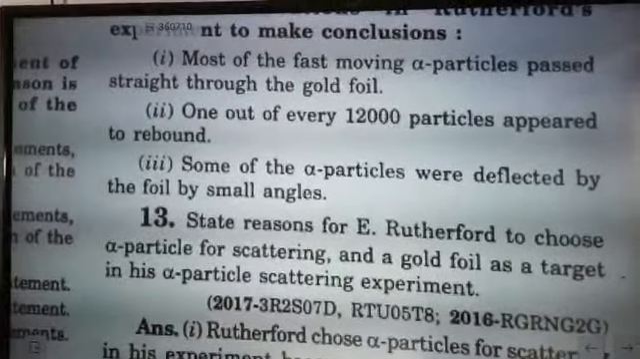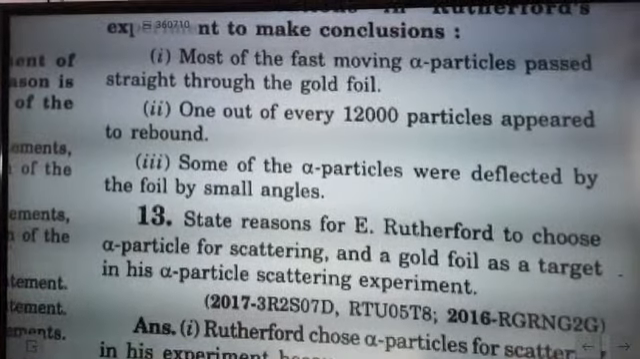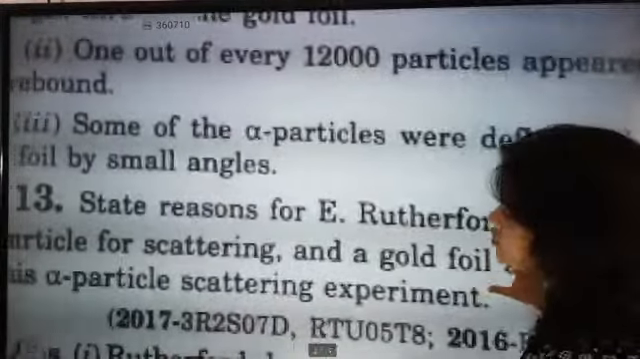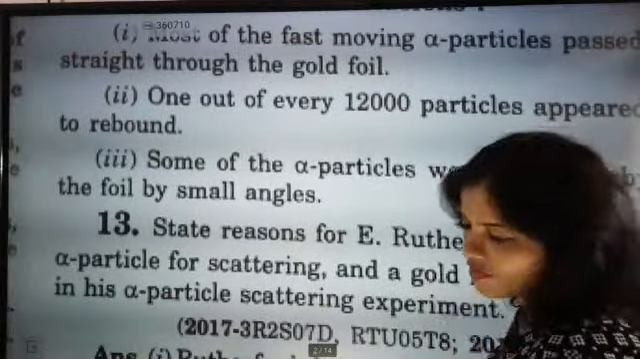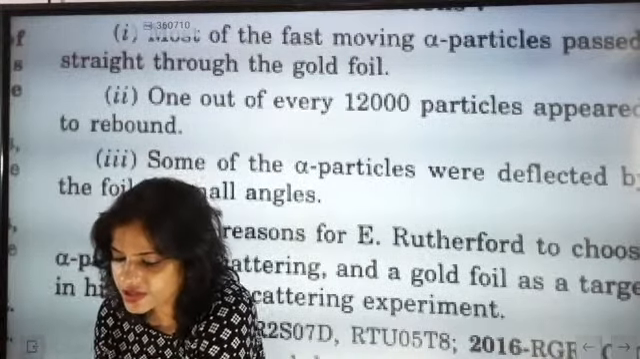Either the numbering is fine, it's looking a bit upside down, so I'm going to just make it big. Fine. What is the next question? Next question, what is exactly this thin gold foil?